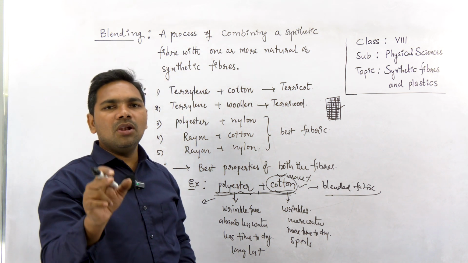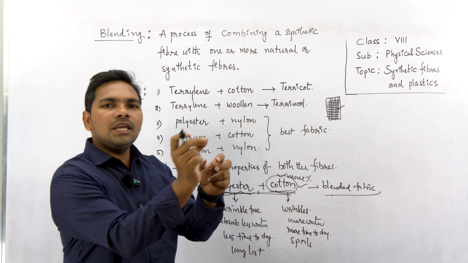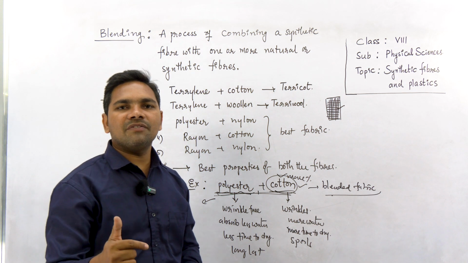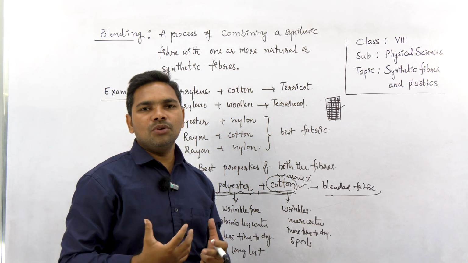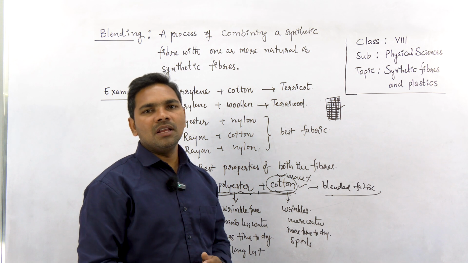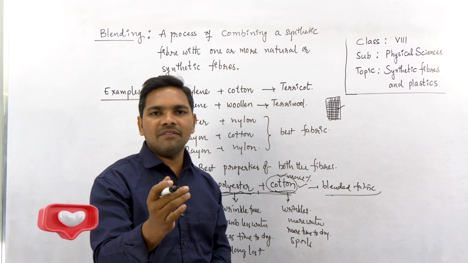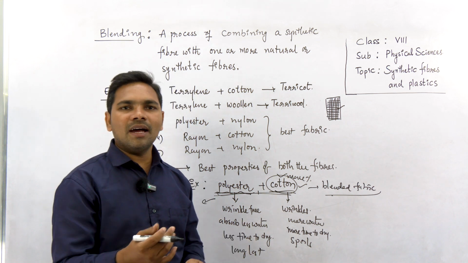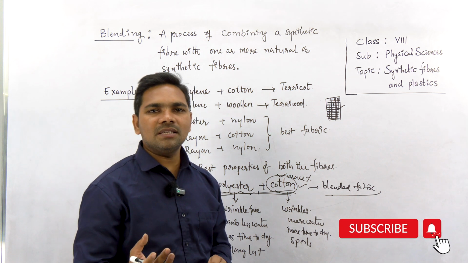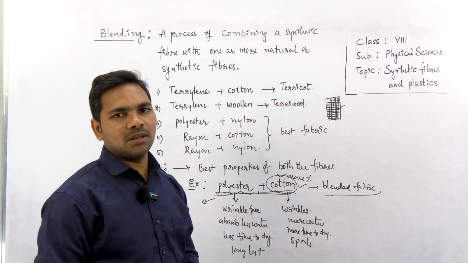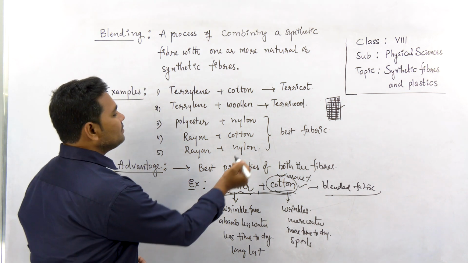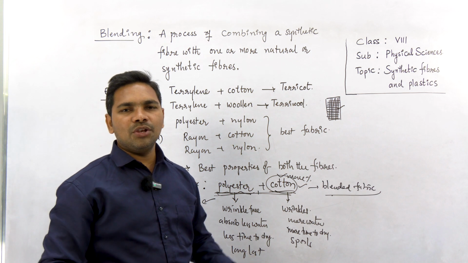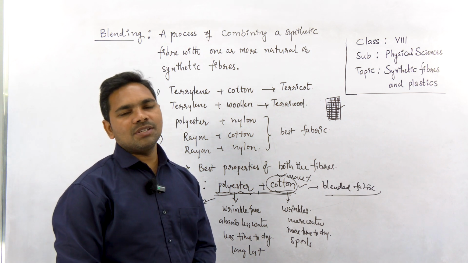If you see the label on the clothes that you purchase, you will see the percent of each fiber used for making the fabric. If the percentage of cotton is more, it feels more comfortable. If the blended fabric contains a majority percent of synthetic fibers like nylon or polyester that do not absorb sweat, it irritates us and we do not feel that comfortable. So we always check that the natural fiber cotton content should be greater in the clothes that you purchase, then you feel very comfortable when you wear such blended fabrics.